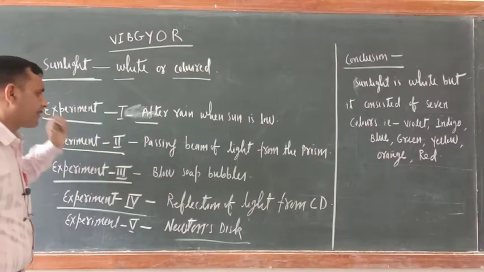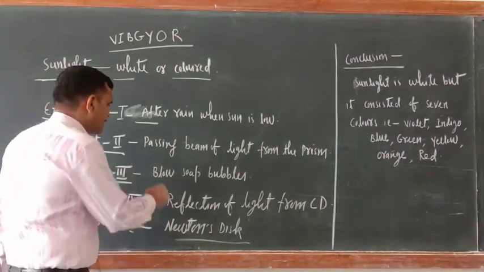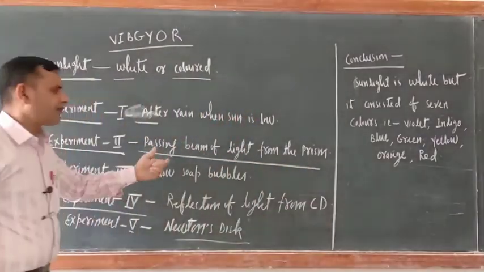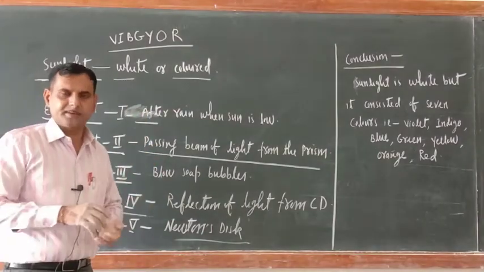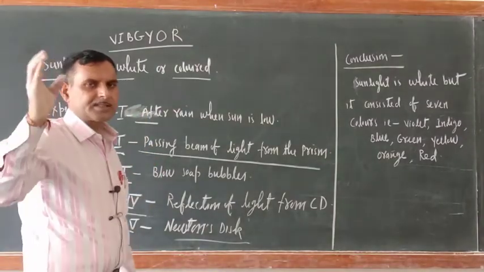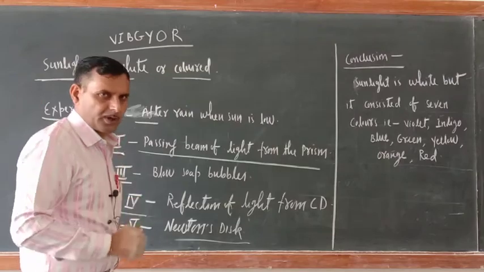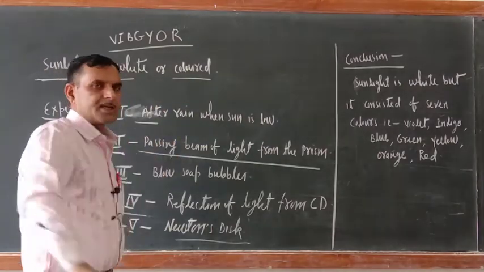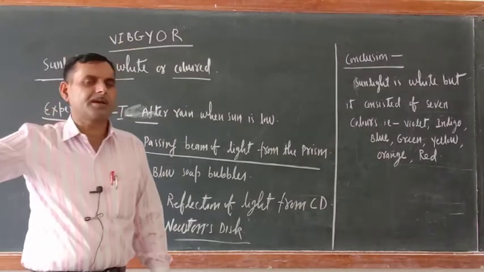Experiment number 2: passing a beam of light through a prism. In the morning when the sun is about to rise, if there are small holes in your house window, a beam of light comes in.